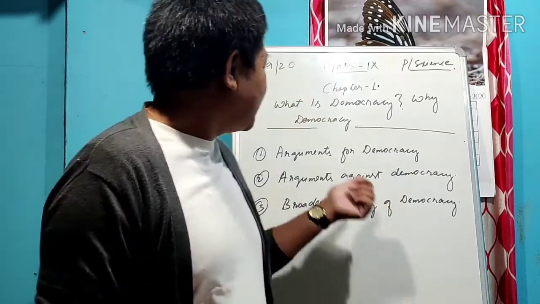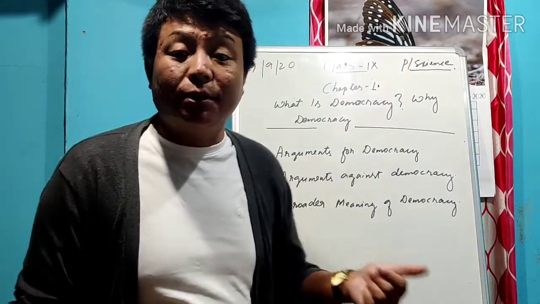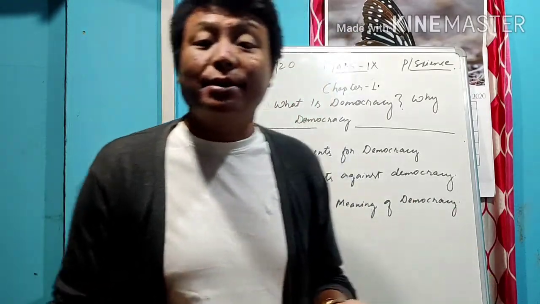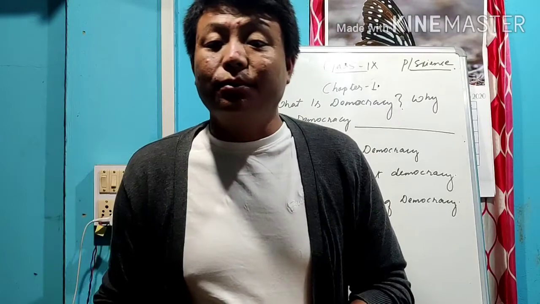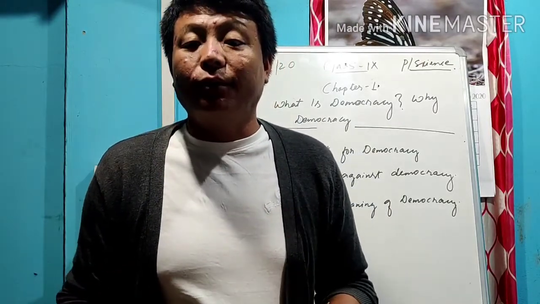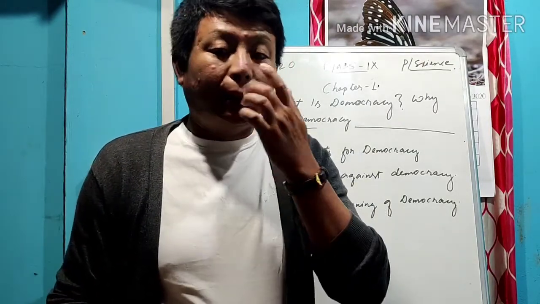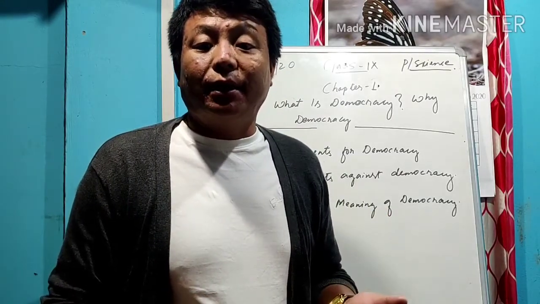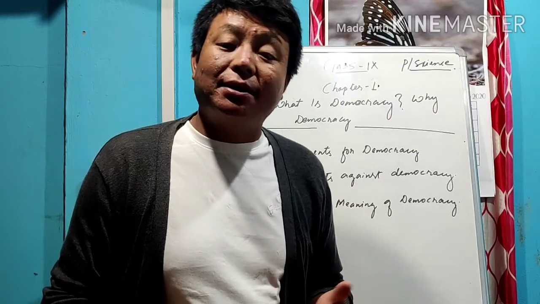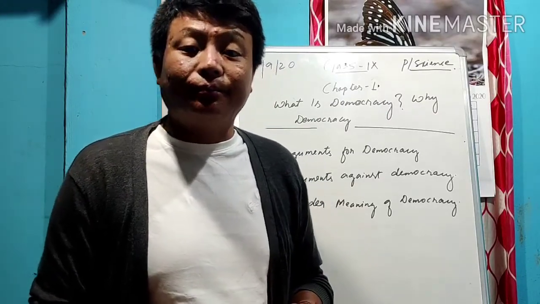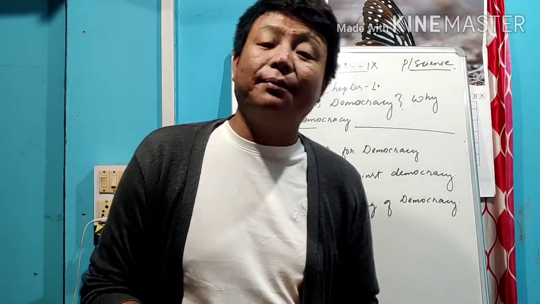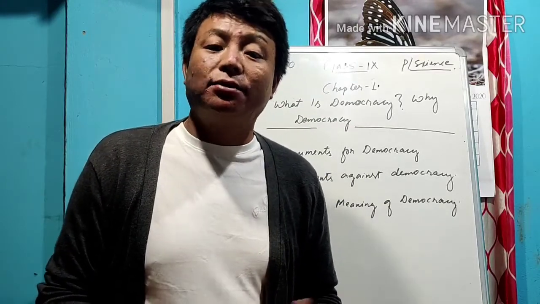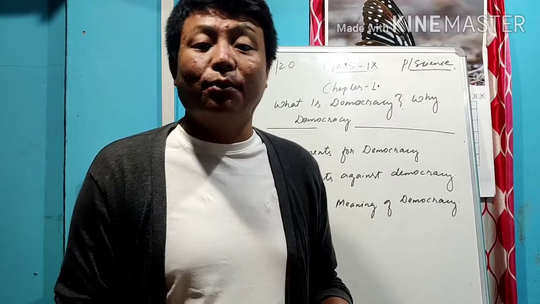So that is regarding the arguments for democracy, the goodness and merits of democracy, and the arguments against democracy. If you study the textbook, it will be better for you. You can understand more, and only after studying can you ask me questions and doubts. Without studying the textbook, it is very difficult to understand. We already study democracy in lower classes, class 6, class 7, class 8 also. So there is nothing more to explain in depth on democracy.